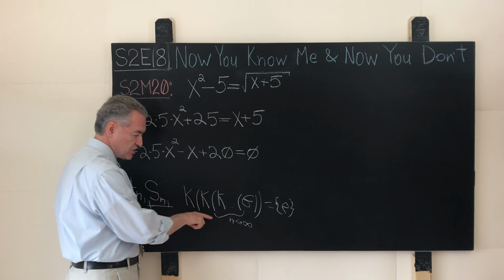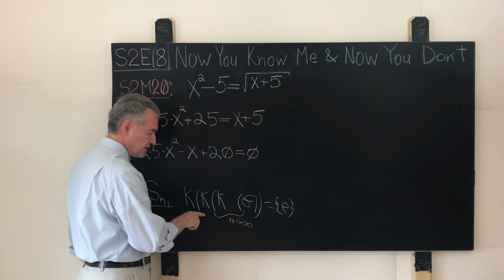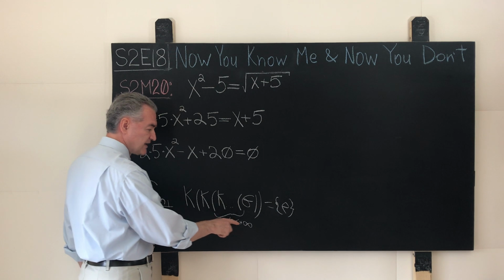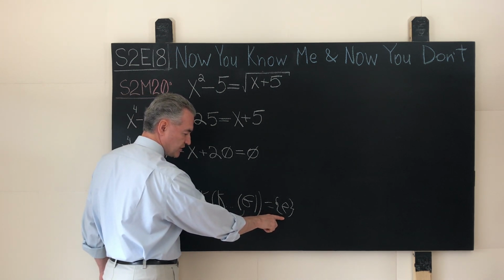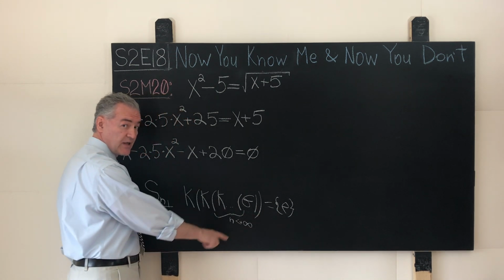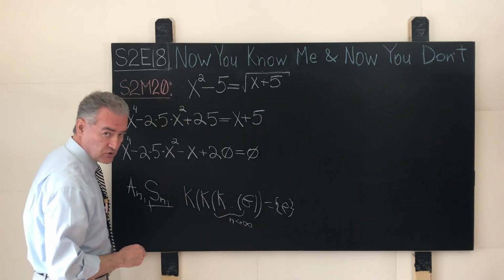But if this nested chain of commutator subgroup over commutator subgroup does not terminate with the trivial subgroup in a finite number of steps, then the group is not solvable.